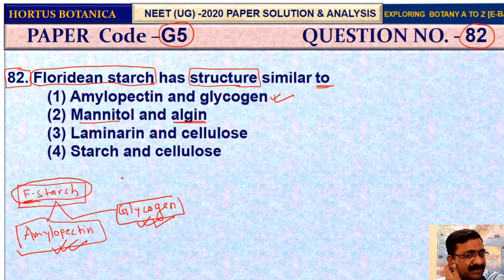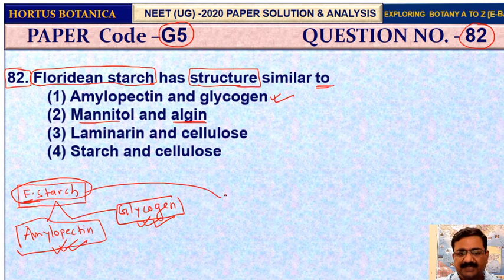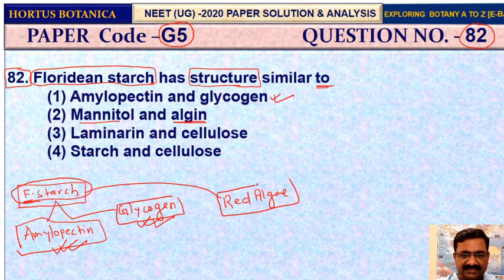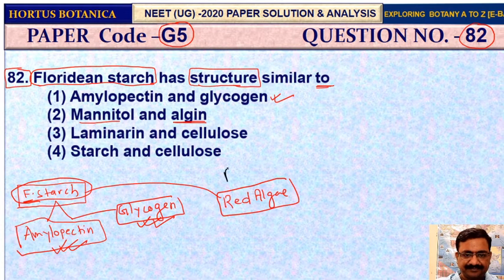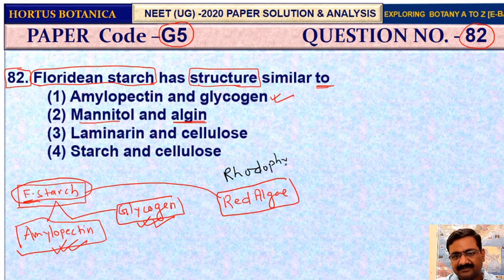So one thing I would like to add again, this Floridian starch is found where? It is found in red algae. You all know red algae, commonly known as Rhodophyceae. So Rhodophyceae, this is the red algae.